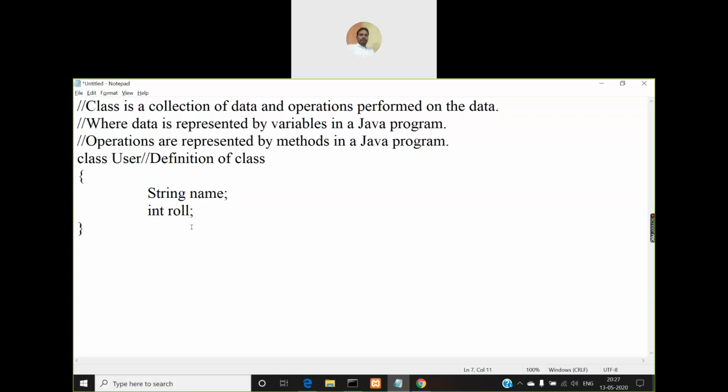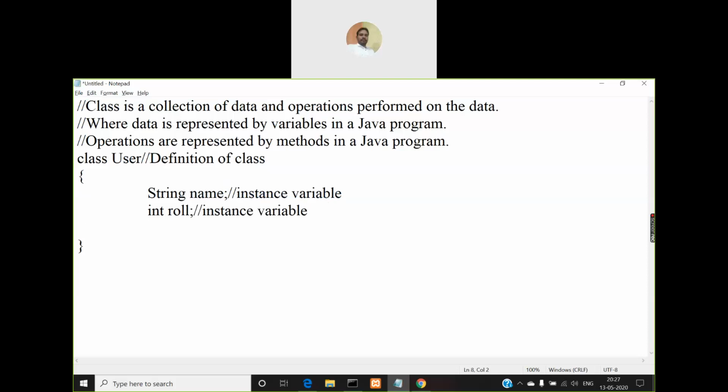So these two are now variables, but we call them instance variables. Why do we call them instance variables? We'll discuss this point later. As of now, you consider it an instance variable. So in total we have created two instance variables.